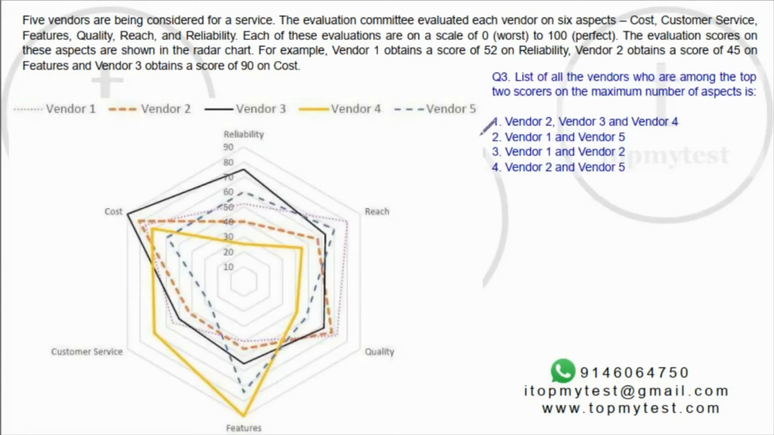Now the third one again is an observation question rather than a calculation one. Let's see what this says. The list of vendors who are among the top 2 scorers in the maximum number of aspects. So to give an example, in reliability, the top 2 are vendor 3 and vendor 5. Now if I do the same for the others, we need to figure out who comes the maximum number of times. In reach, the top 2 are vendor 1 and vendor 5.